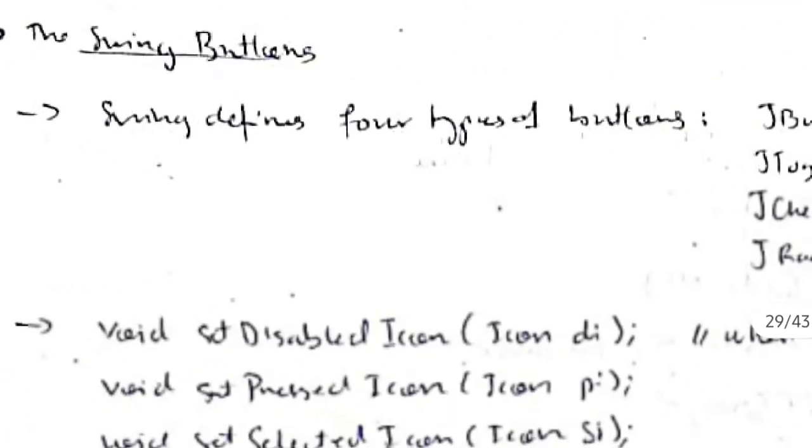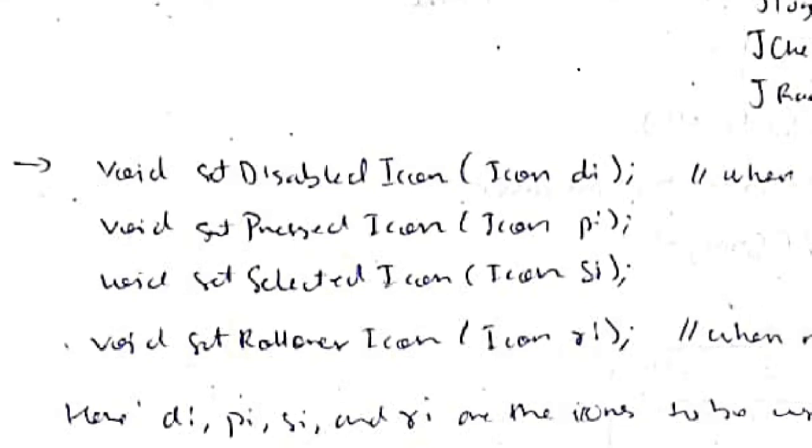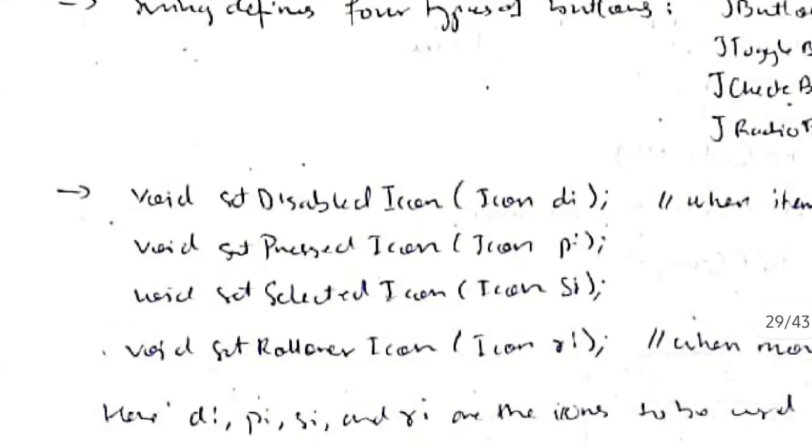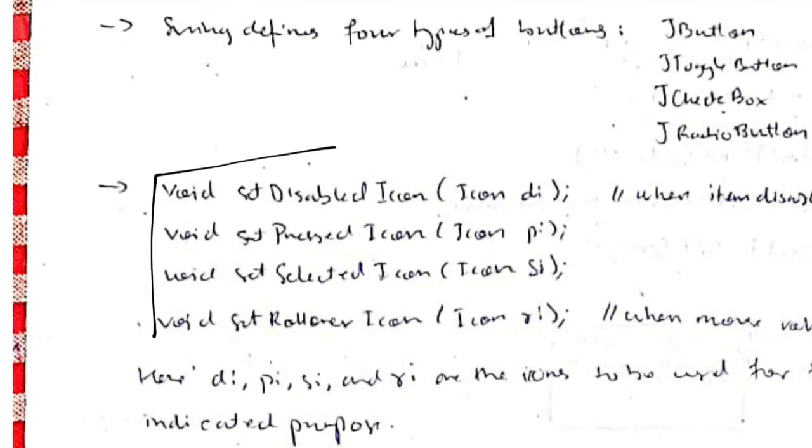That's the disabled icon. When an item is disabled, the icon that should be shown is specified here. Same for the pressed icon. If I double click any item, its color changes for some time. The changed color icon is nothing but the icon PI, and that will be specified here. The selected icon means if I select any icon, its color changes, and that is specified here. The last one is the rollover icon, meaning when I roll my cursor over any icon, the icon that should be shown is specified in icon RI. So by using these functions we can set, according to different events, what icon should be shown.